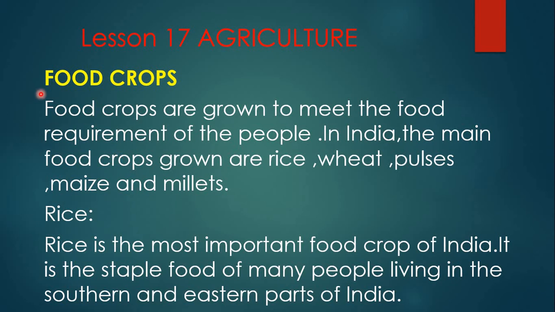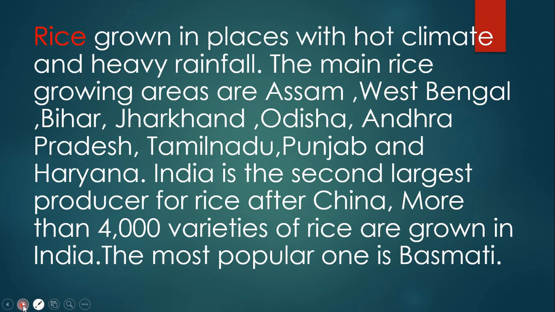So children, food crops. The food crops are grown to meet the food requirement of the people in India. The main food crops grown are rice, wheat, pulses, maize and millets. Among these, the first one is rice. Rice is the most important food crop of India. It is the staple food of many people living in the southern and eastern parts of India. So dear children, rice is one of the most important food crops of India.